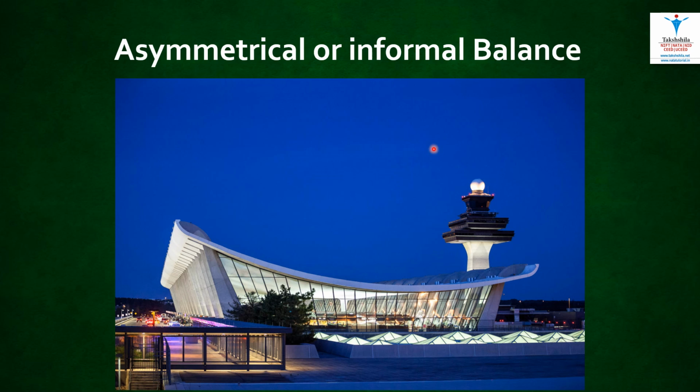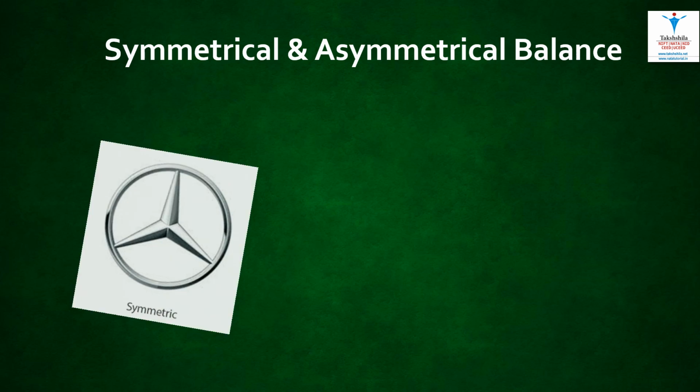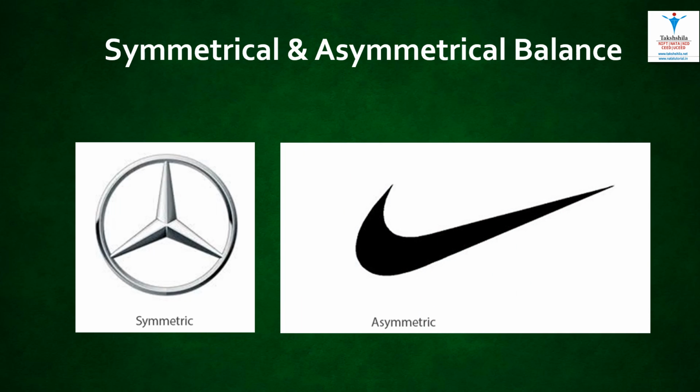The structure of this building is also based on asymmetrical balance. The tower here is balancing the elongated roof and the other elements of the architecture. This building is not symmetrical, still it looks balanced. Symmetrical and asymmetrical balance are used in the designing field. The Mercedes symbol is designed on the basis of symmetrical balance, whereas the Nike symbol is designed on the basis of asymmetrical balance.